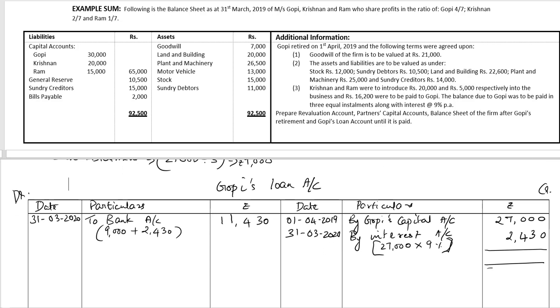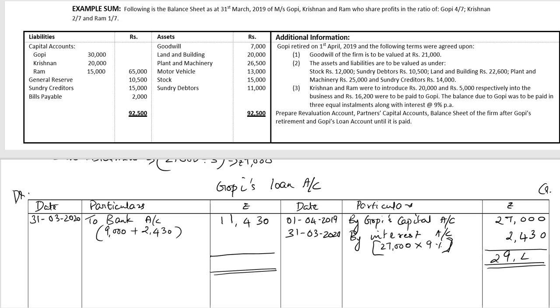Let's balance this. Year is over. Greater total, ₹29,430. Balance carried down on 31/3/2020.